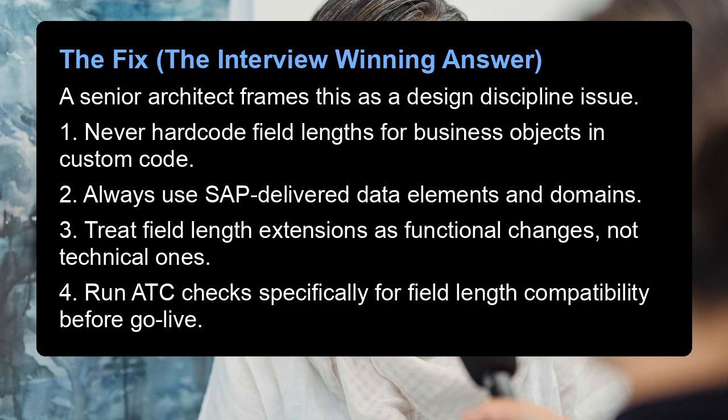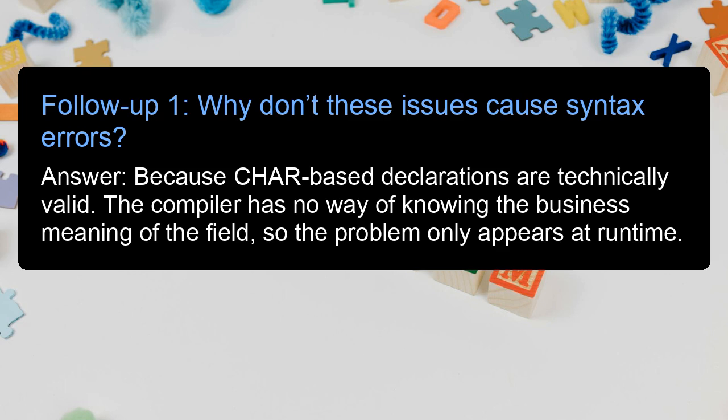1. Never hardcode field lengths for business objects in custom code. 2. Always use SAP-delivered data elements and domains. 3. Treat field length extensions as functional changes, not technical ones. 4. Run ATC checks specifically for field length compatibility before go live. Follow-up 1. Why don't these issues cause syntax errors? Answer: because char-based declarations are technically valid. The compiler has no way of knowing the business meaning of the field, so the problem only appears at runtime.